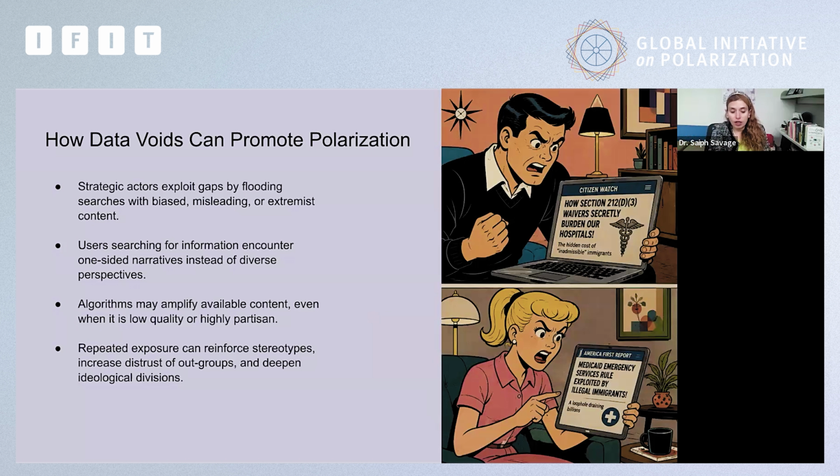Now, what's interesting to understand is that these data voids can be exploited by bad actors to create polarization. Given that there is so little information about that particular topic, they can narrate the story however they want. For example, they can create polarizing content that might not be at all true. But given that there is limited information for people to verify, people cannot easily say, oh, you know what, this article is completely bogus. It's not true that this is happening.